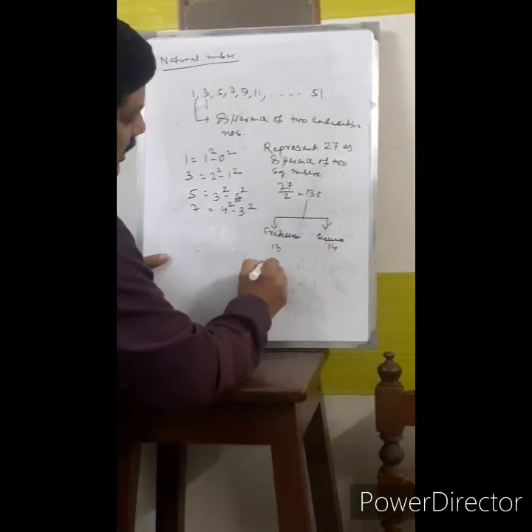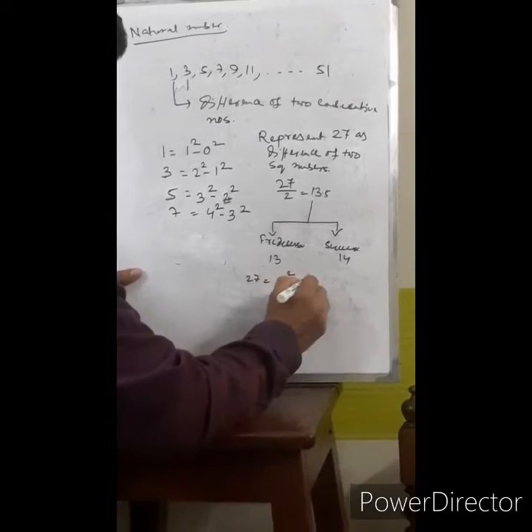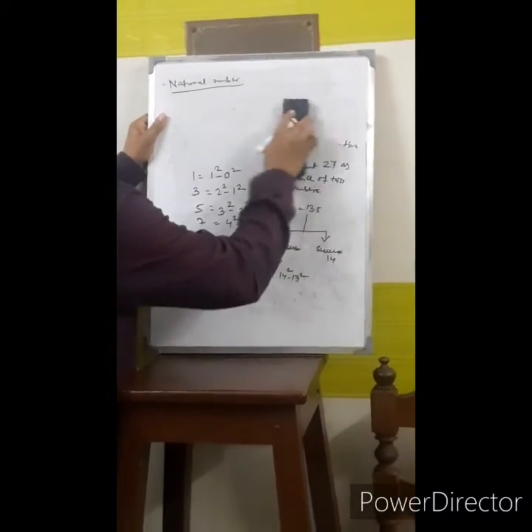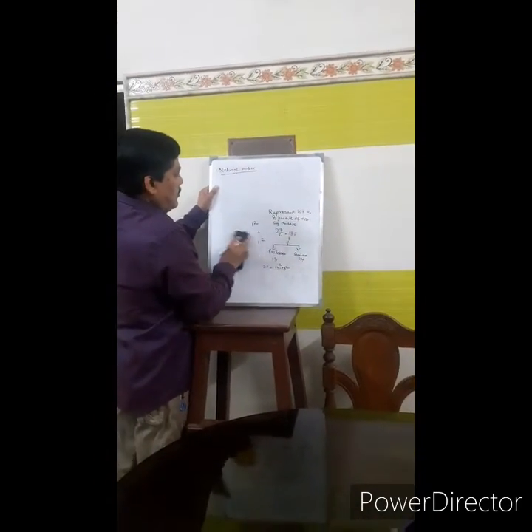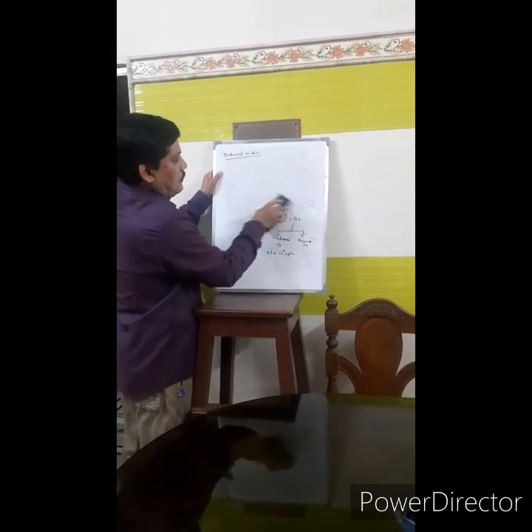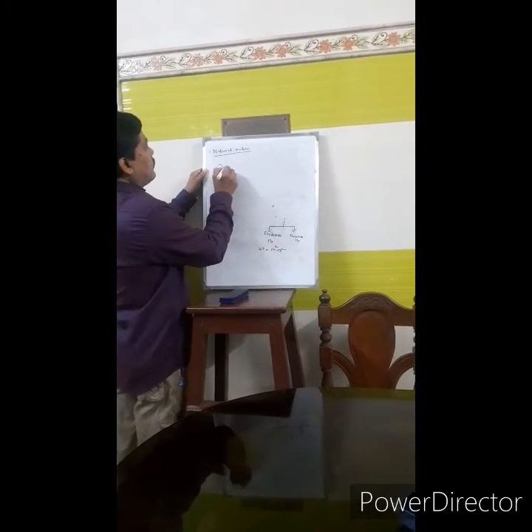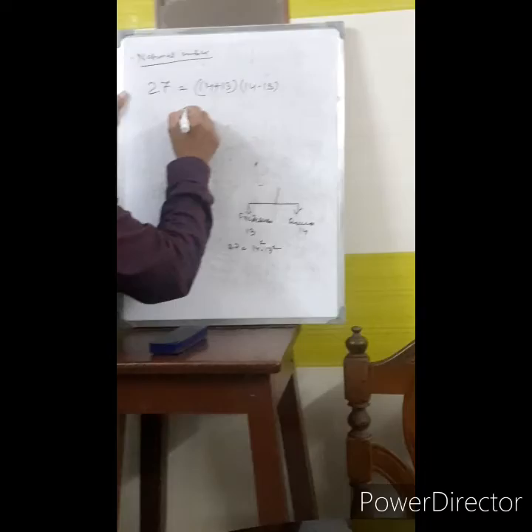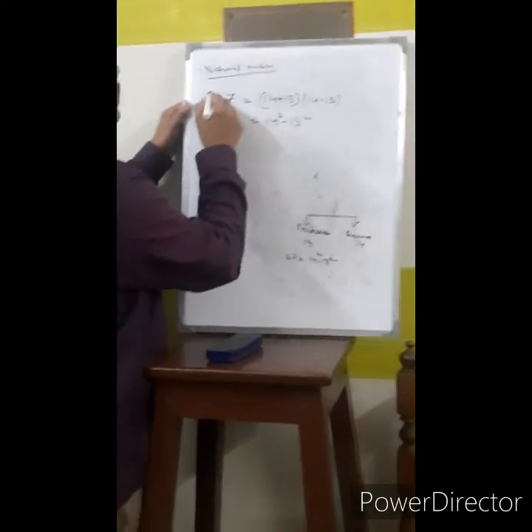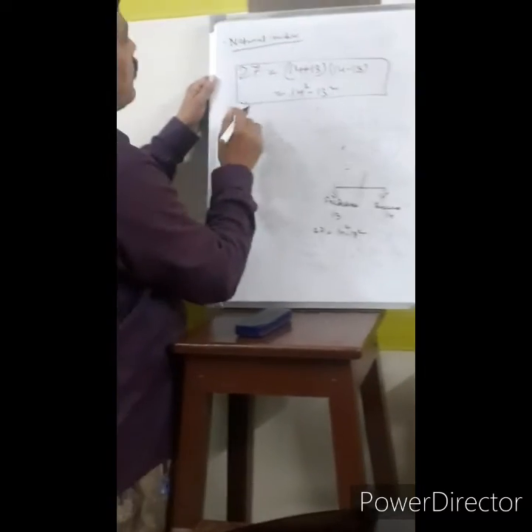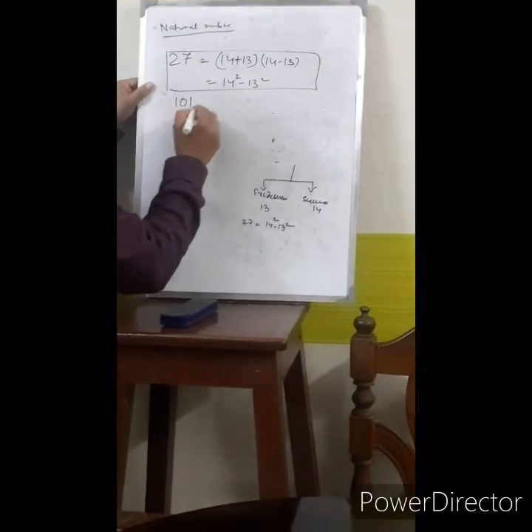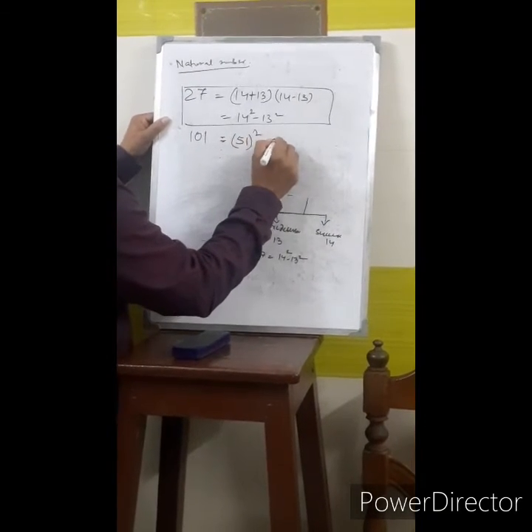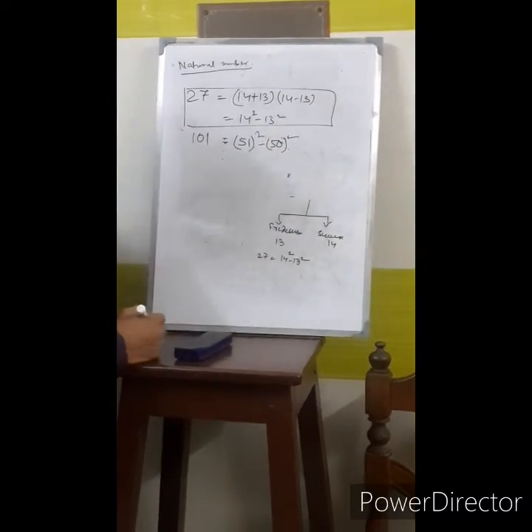So 27 can be represented as 14 square minus 13 square. Because 27 equals (14 plus 13) into (14 minus 13), that means 14 square minus 13 square. This can always be expressed. Suppose I have been asked to express 101 as the difference of two square numbers, then it will be 51 square minus 50 square. This is very easy.